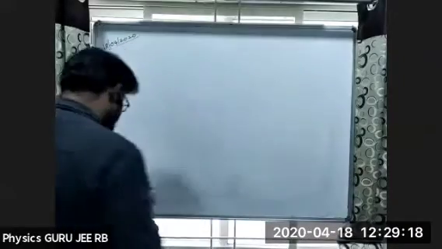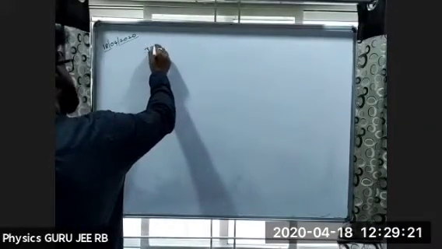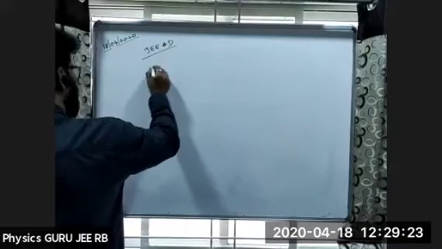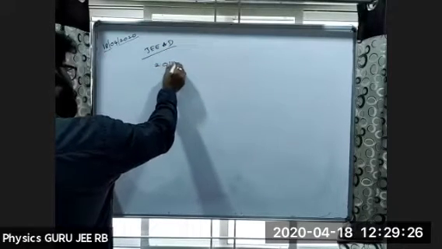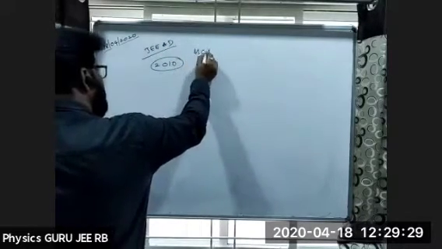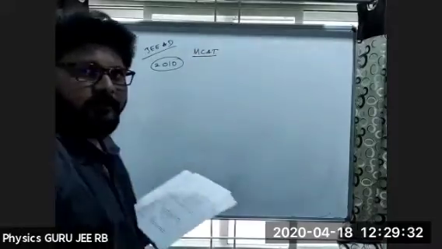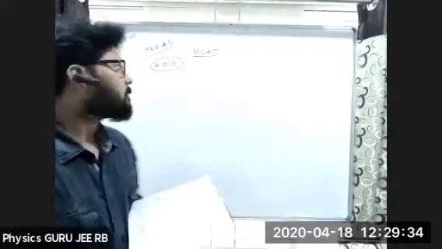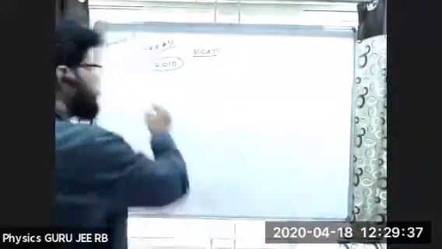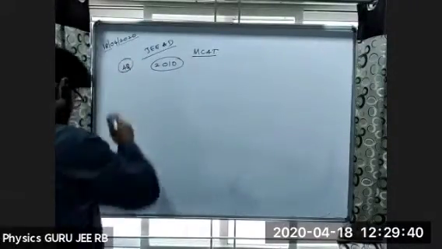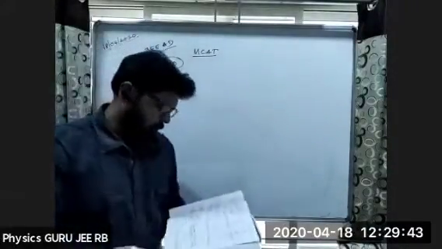MCAT, more than one correct options. So it is given in JEE Advanced 2010 question. MCAT means multi correct answer.